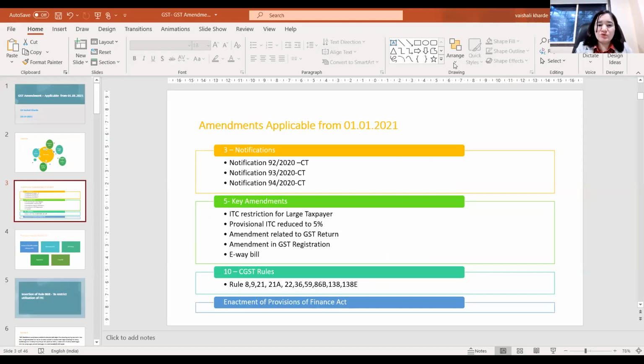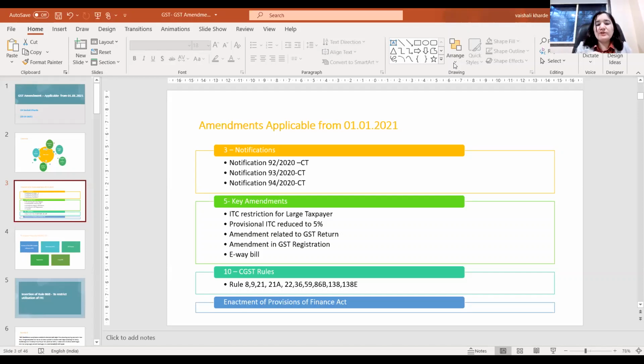Three notifications were issued: notifications 92, 93 and 94. In the next session, scheduled on Saturday, we will discuss the QRMP scheme, which is applicable to taxpayers having turnover up to 5 crore. But please note that even if your turnover is above 5 crore, there is a way forward for taxpayers above 5 crore from this scheme. So we recommend that all taxpayers join our Saturday session. So let's start today's session.